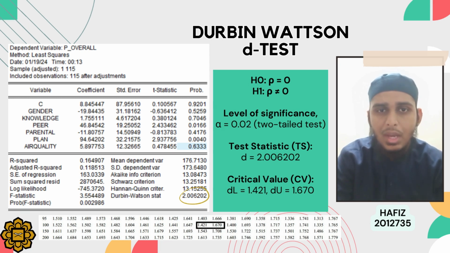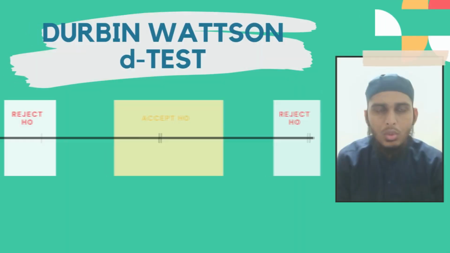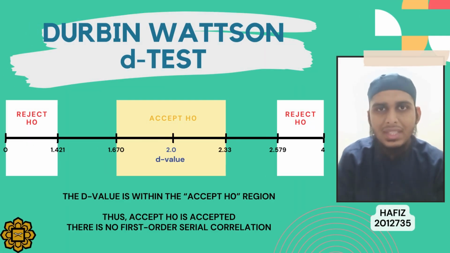From EViews, we can see our test statistic value is 2.006202 and our critical value for dL is 1.421 and for dU is 1.670. We can see in the slide our d value is inside the accept H0 region. Thus, we accept H0 and that indicates that there is no first order serial correlation.